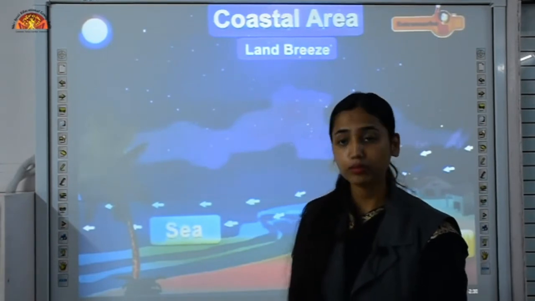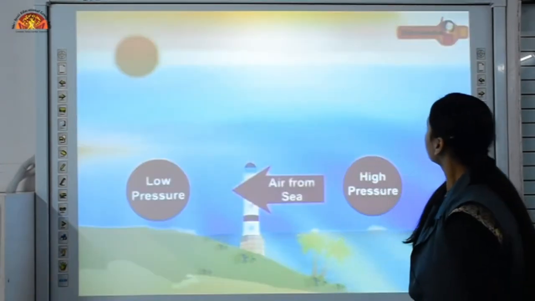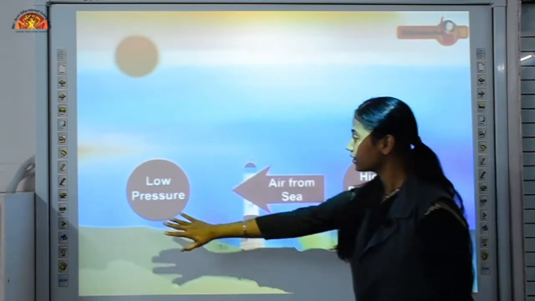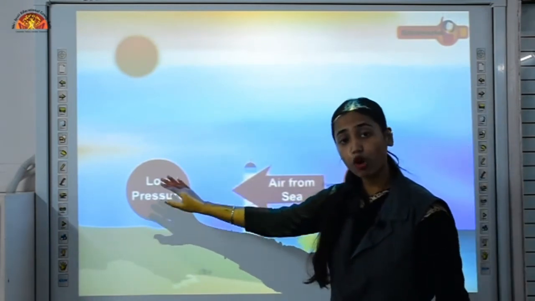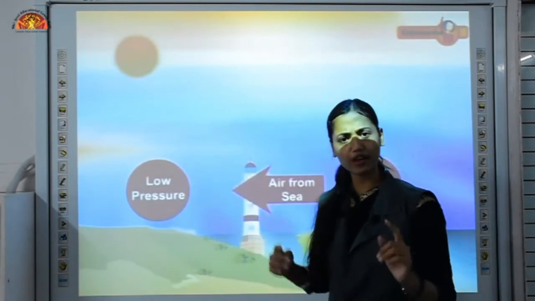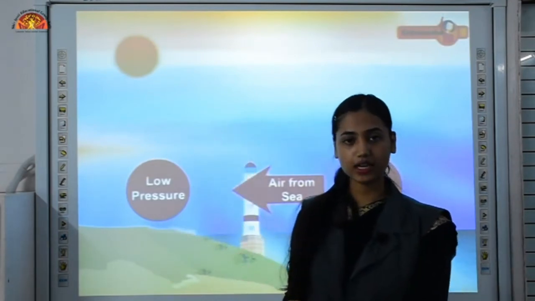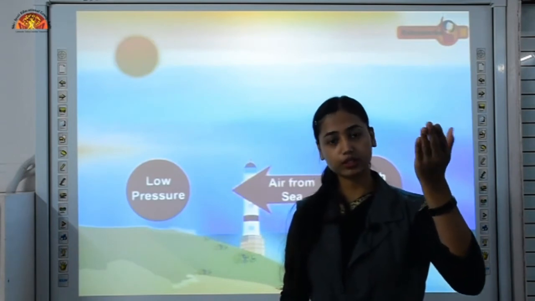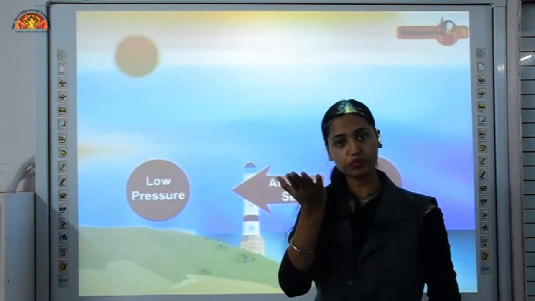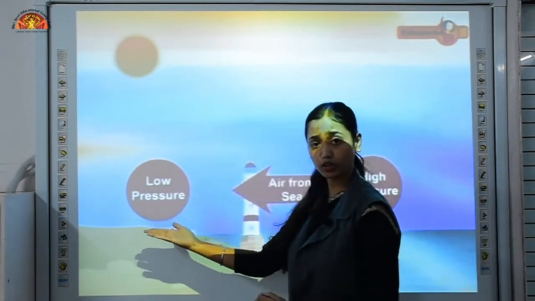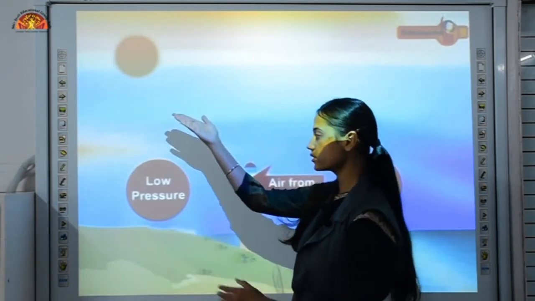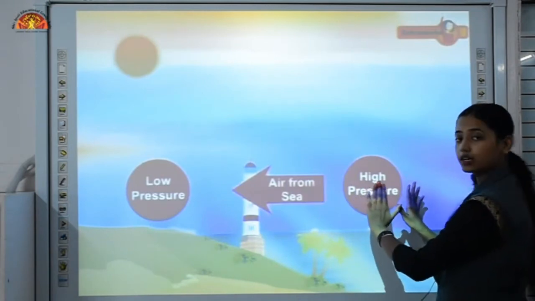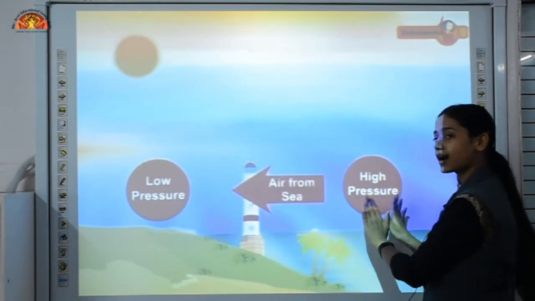Understood what is land breeze and sea breeze? Here this is sea breeze. Low pressure is created because warm air always rises upward. You have noticed that, take the example of a hot cup of tea. The warm air always rises upward, the flame of a candle always rises upward. So here also air is rising upward, which creates low pressure, and here is the region of high pressure.